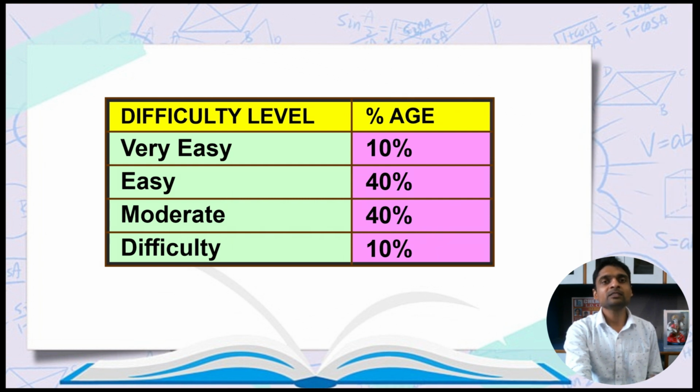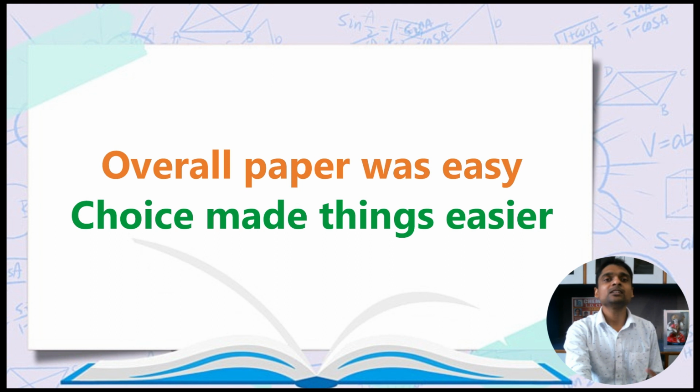10% of the questions were very easy, sort of consolation marks for everyone. 10% were difficult and could be clubbed as JEE Advanced level questions. 40% of the questions were of moderate difficulty level and the remaining 40% can be called easy questions. But the interesting part is the choice in numerical value questions. Out of the 10% difficult questions, most are from integer type questions.